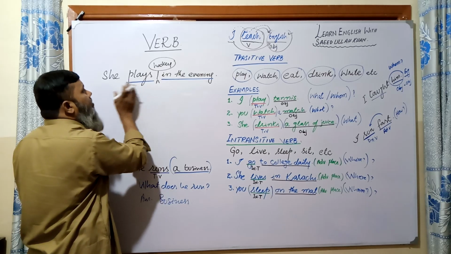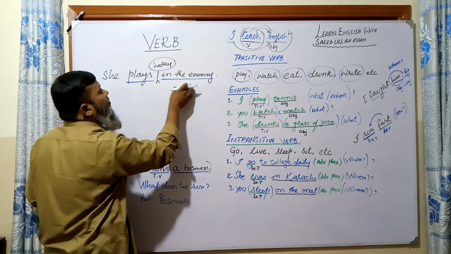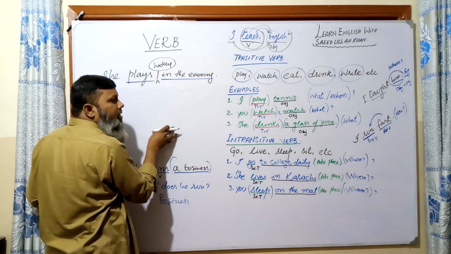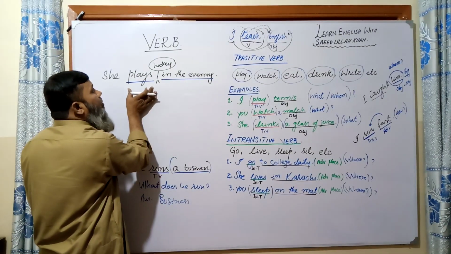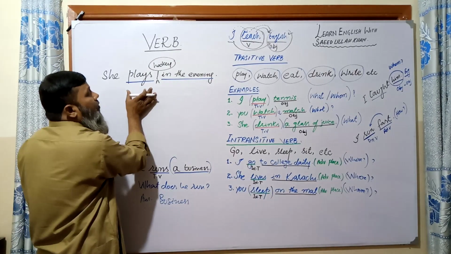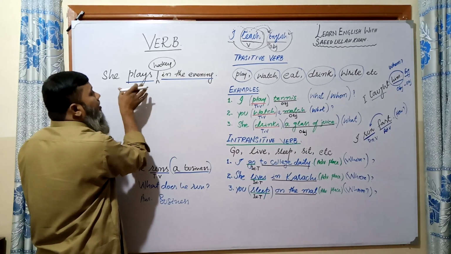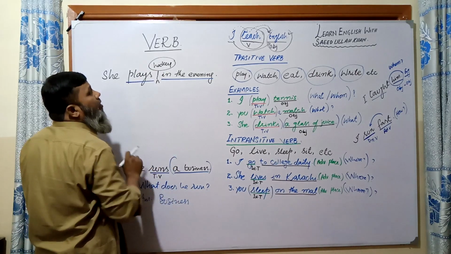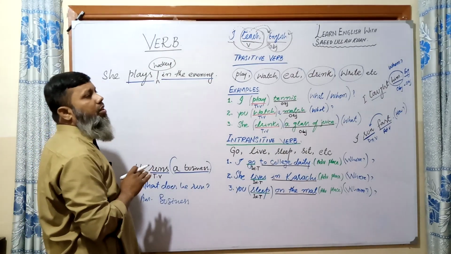But sometimes we do not put an object. Sometimes we just focus on adverb of time, manner and frequency. So my dear, it doesn't mean that the verb is an intransitive verb. In an intransitive verb, no object is possible. But in a transitive verb, an object is possible. Maybe an object is given there, or maybe not.